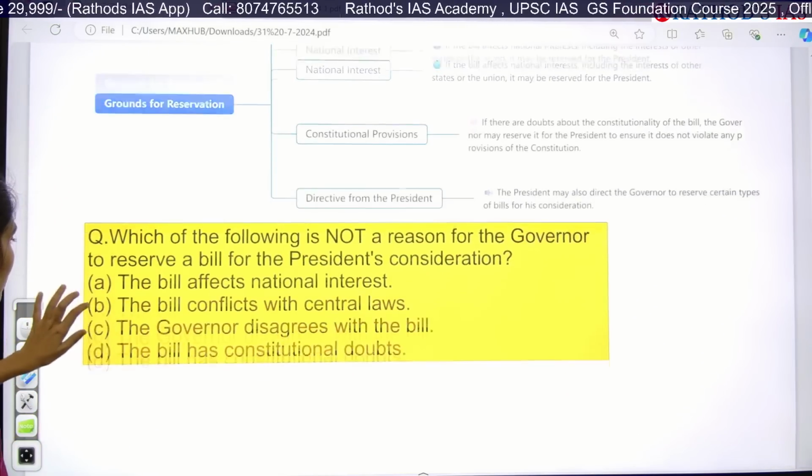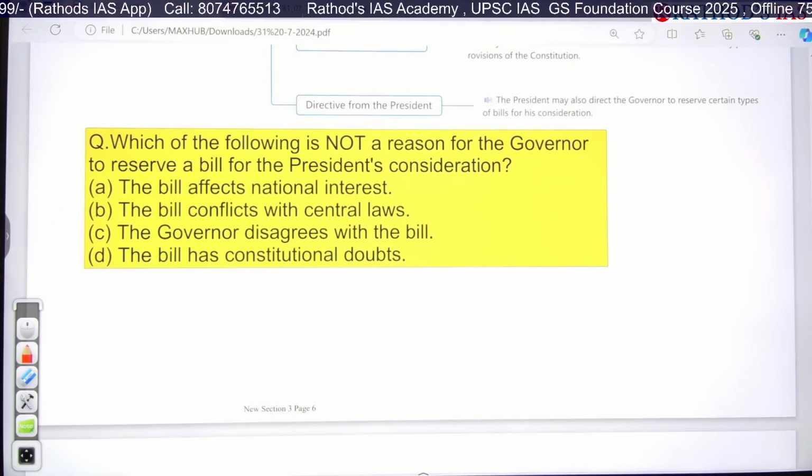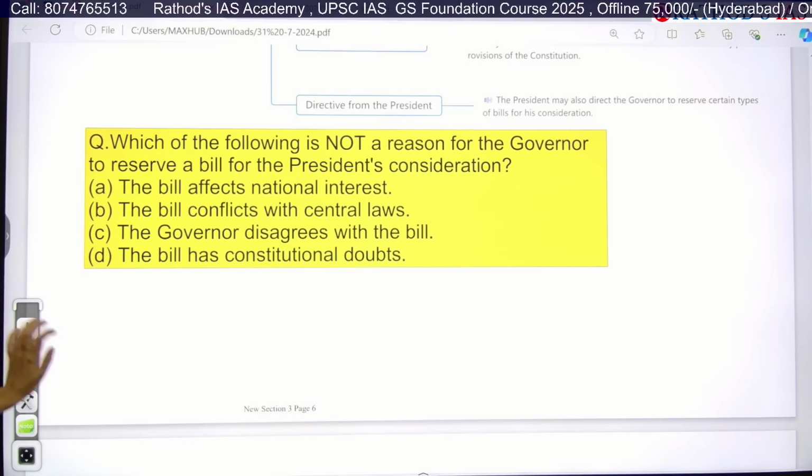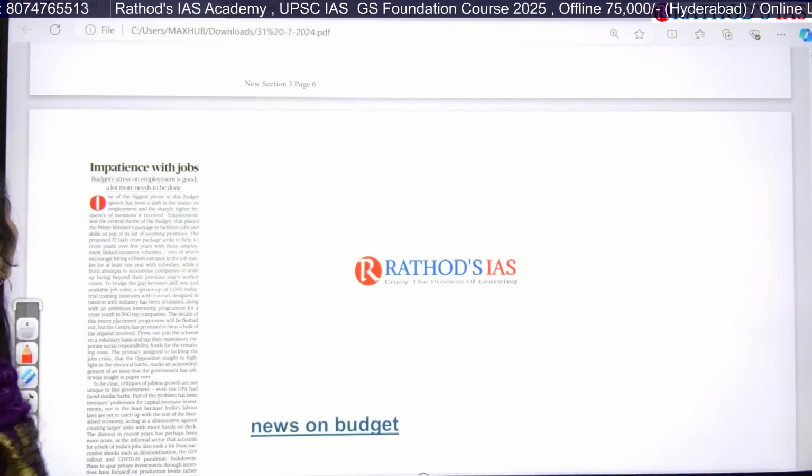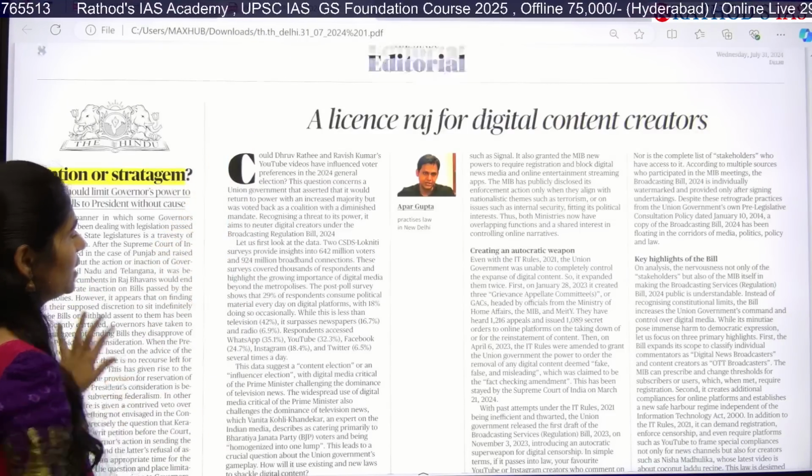And I gave you one prelims question. Which of the following is not the reason for the governor to reserve the bill for the president's consideration? So options A, B, C, D. So go through this once. Okay, now let us see the next topic.